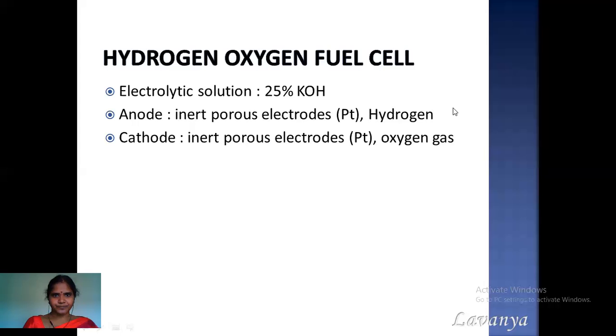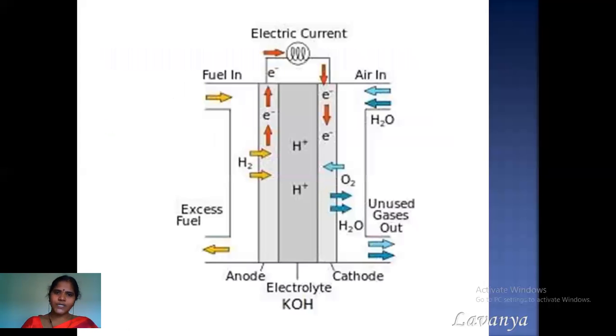If you observe the construction, we generally consider this as 3 compartments or 3 chambers, where one chamber has a porous platinum electrode which is supplied with hydrogen gas. Another chamber has the porous platinum electrode with oxygen gas supplied, and in between we have an electrolyte that is 25% KOH.